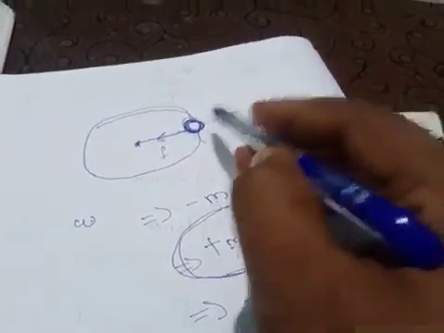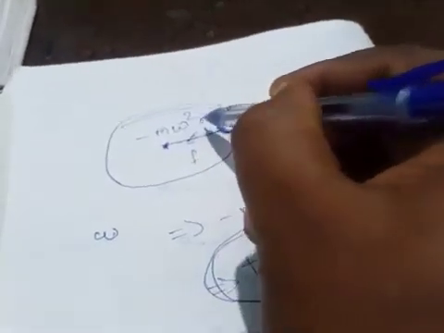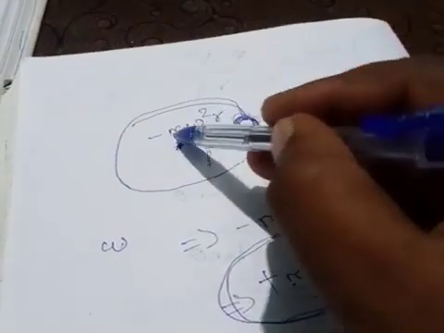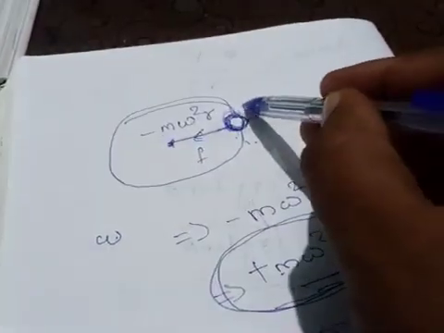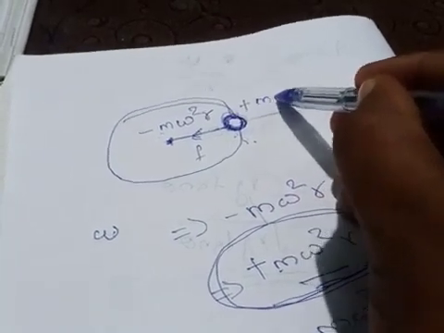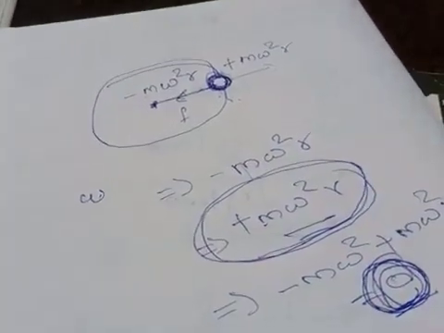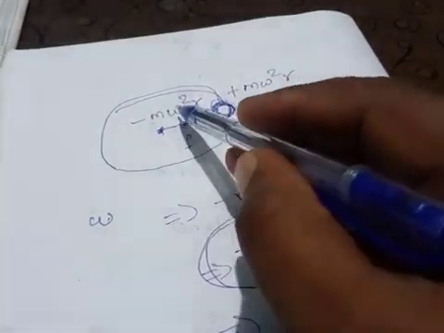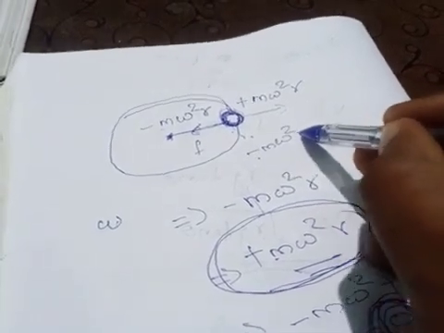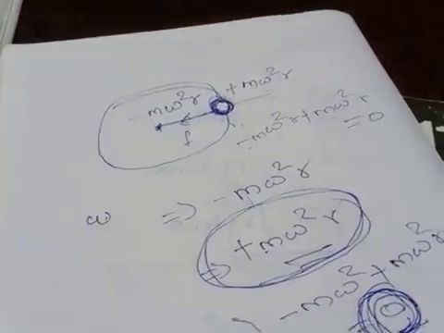Here minus m omega square r, the centripetal force, is inward, and an equal force in the opposite direction, plus m omega square r, is acting in the outward direction. So if you take the total force acting on the stone, minus m omega square r plus m omega square r, we will get 0.